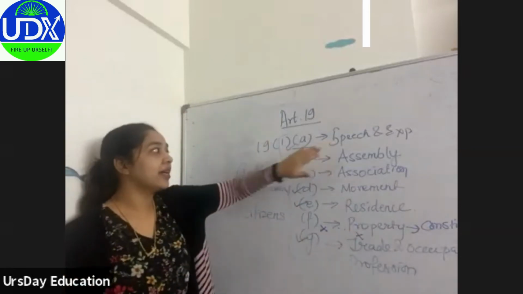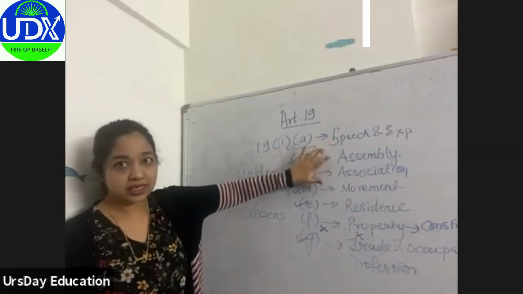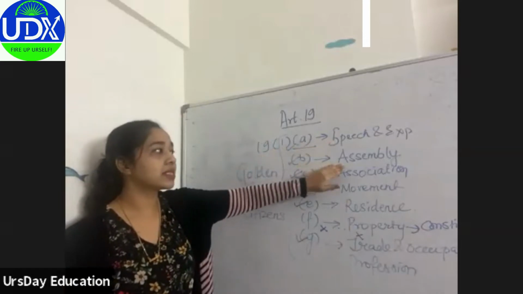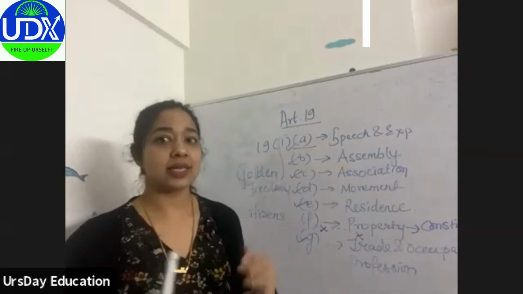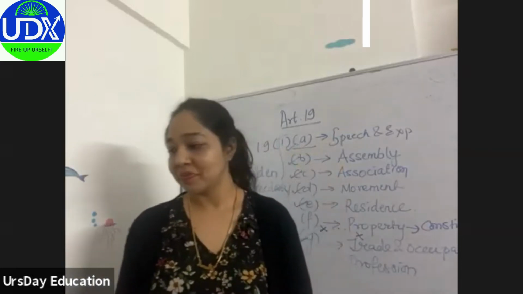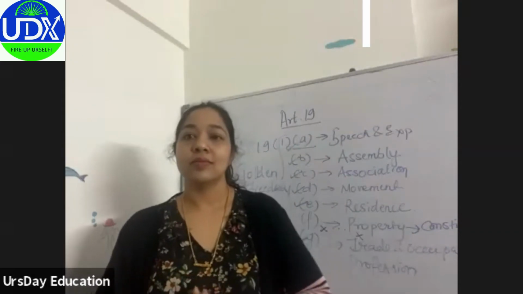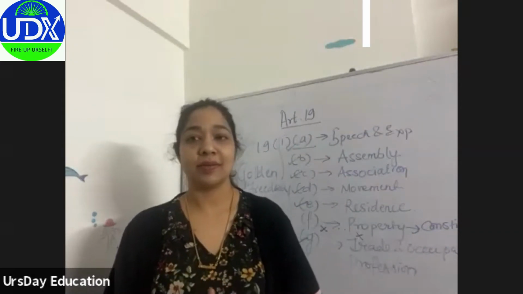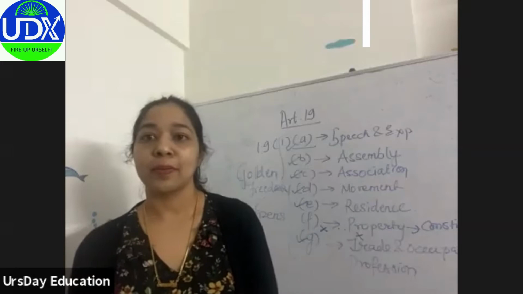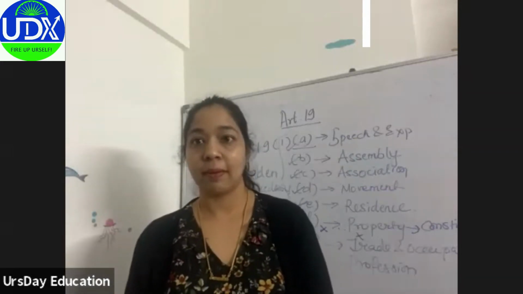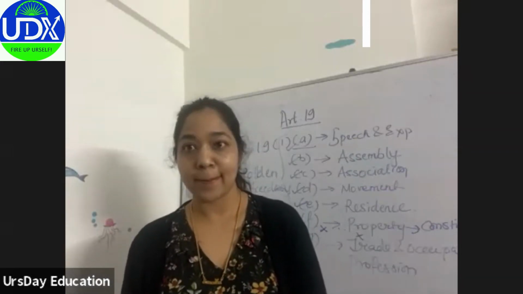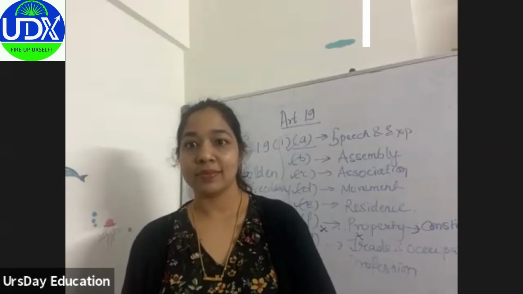So let's get started. 1A, we have covered in detail. Today we will see assembly. Now, what is assembly? Anyone?